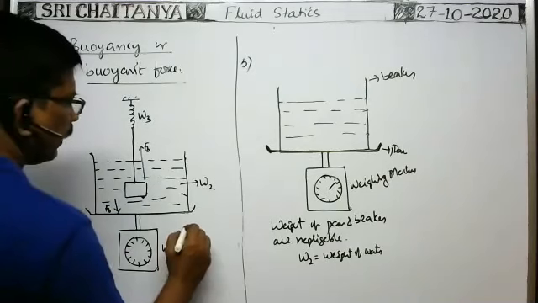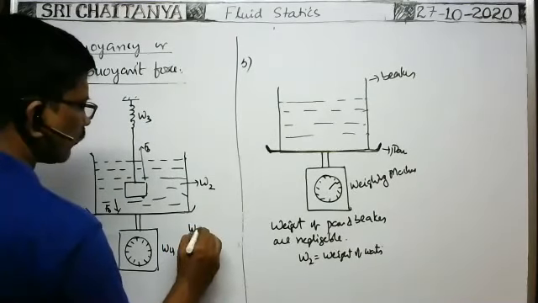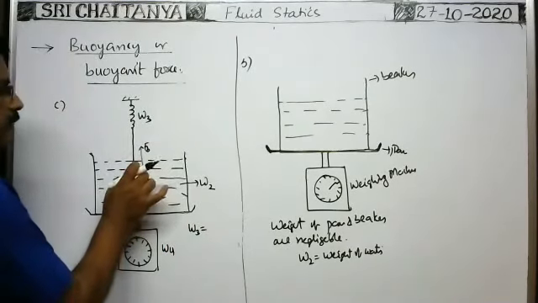Now W3 is equal to the weight of the body when submerged in a liquid, which is the reading shown by the spring balance, that is, the apparent weight of the body when submerged in a liquid. Apparent weight means mg times 1 minus density of liquid by density of the body. That mg is W1, as we have taken previously. So W1 into 1 minus density of liquid by density of the body is the reading W3.